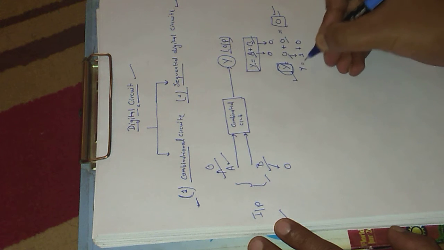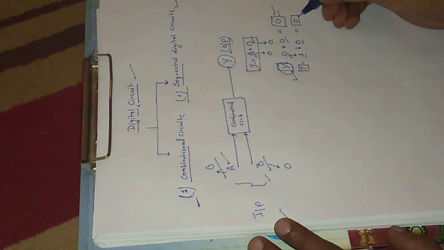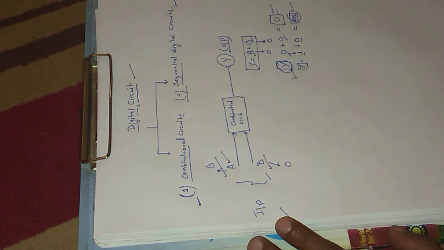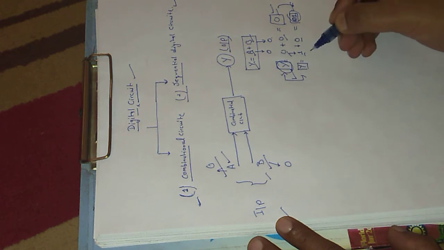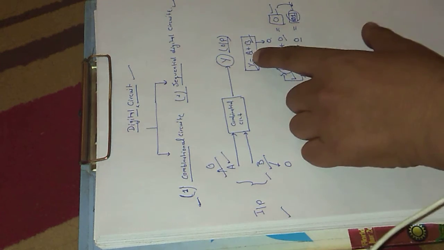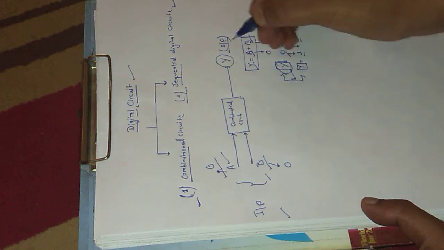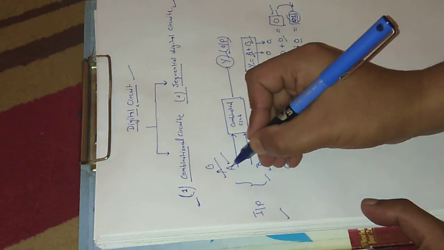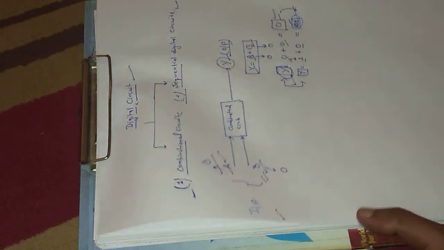So now the current value of output Y, 1 plus 0, will always be equal to 1. So the output changes from 0 to 1. The change in the output is because of the current value of A changing from 0 to 1. So in combinational circuit, the output depends only on the current values of the inputs A and B.